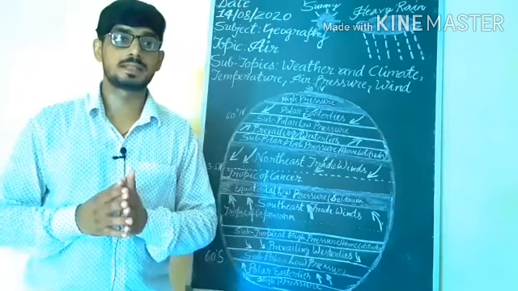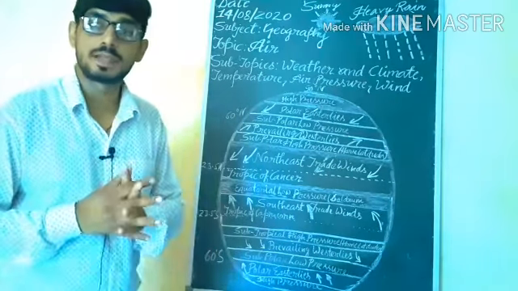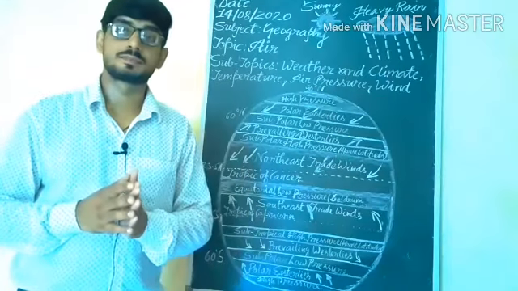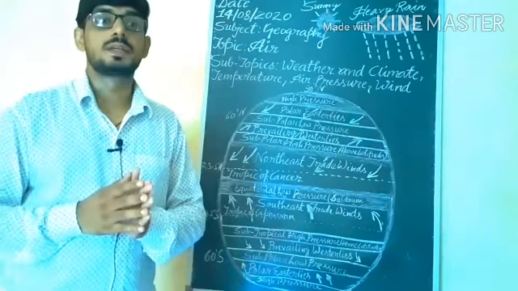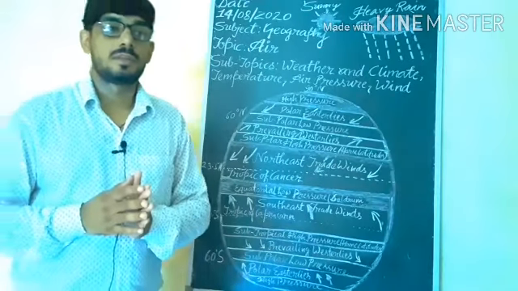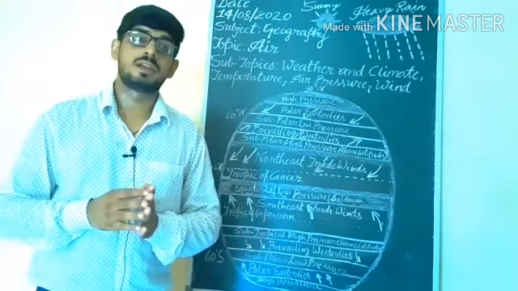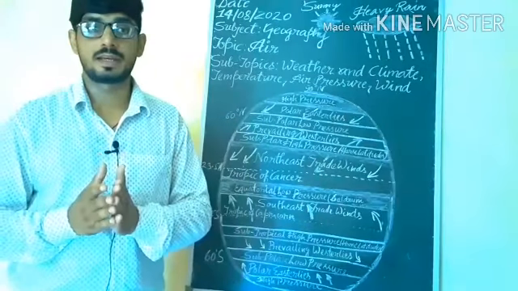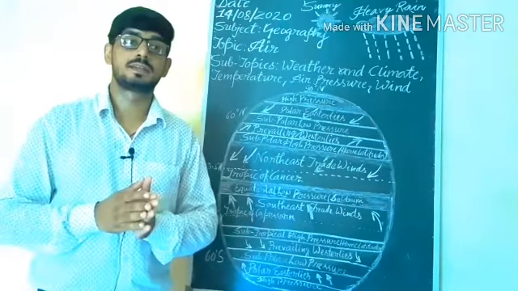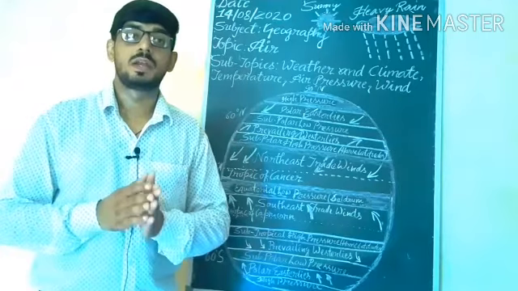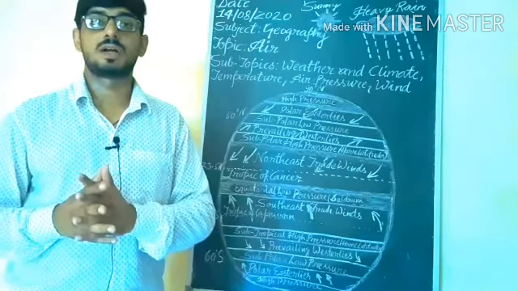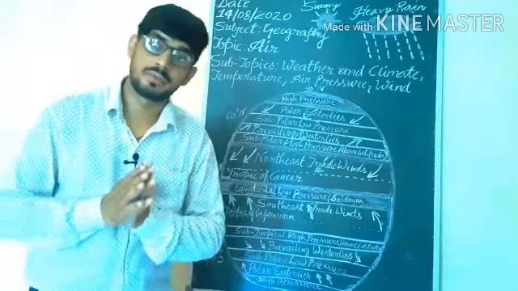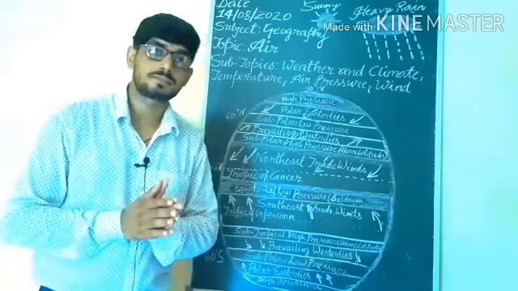Low pressure is associated with cloudy skies and wet weather. If there is high temperature, the air will be heated and rise, that will create a low pressure area, and because of low pressure there will be cloudy skies and wet weather. Understand?